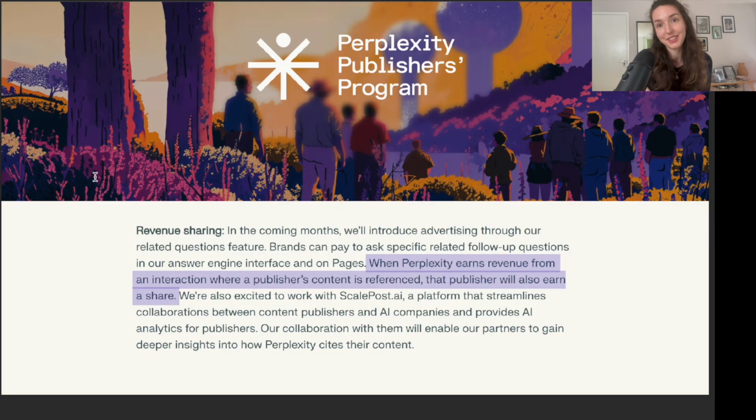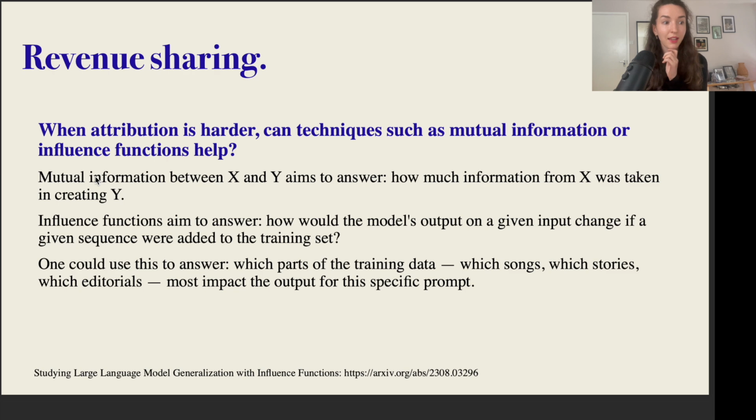Perplexity, for example, is trialing this kind of revenue sharing program where they say whenever Perplexity earns revenue from an interaction where a publisher's content is referenced, the publisher will also earn a share, which might be easier to do for Perplexity because it uses some kind of RAG style search, so it knows exactly which content the model is using.